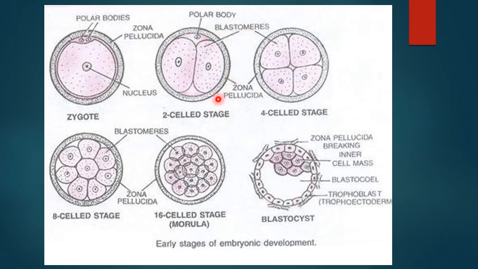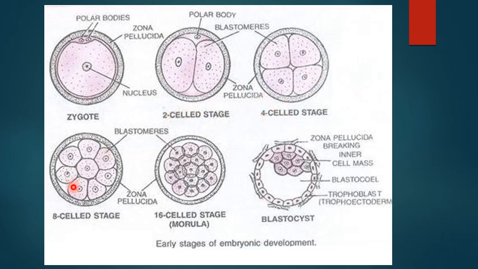So this is the 2-cell stage. The second division, at right angles to the first, occurs within 40 hours of fertilization, and so this is the 4-cell stage. By repeated mitotic division you will have a solid ball of cells, what we call the morula stage, and at the 8-cell stage they will undergo compaction. They will be compactly held with the help of cohesion proteins. The zona pellucida is still intact. This is occurring in the fallopian tube.